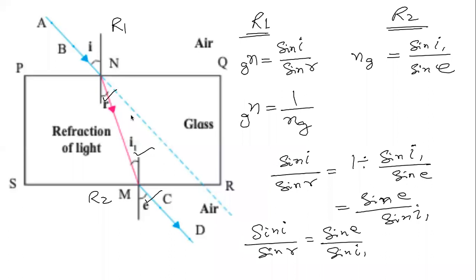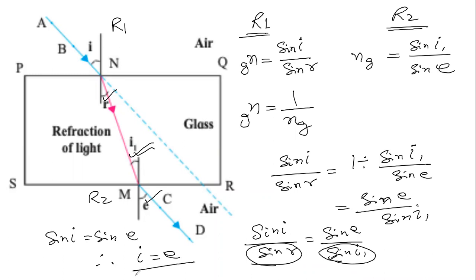Also, R equals I1, because light travels in a straight line in a particular medium. So these two parts are the same. If the denominators are the same and the fractions are the same, that means the numerators are also the same. Sine I equals sine E. Therefore, I equals E. This is one way we can prove that I equals E.